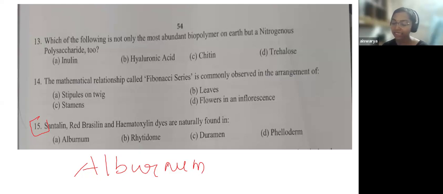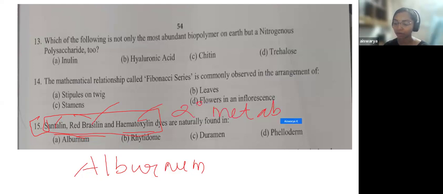Now see, xanthine and red Brazilian and hematoxylin. Xanthine is the product from the sandalwood plant. So these three are actually dyes, and these are actually secondary metabolites. Where do you actually find secondary metabolites?